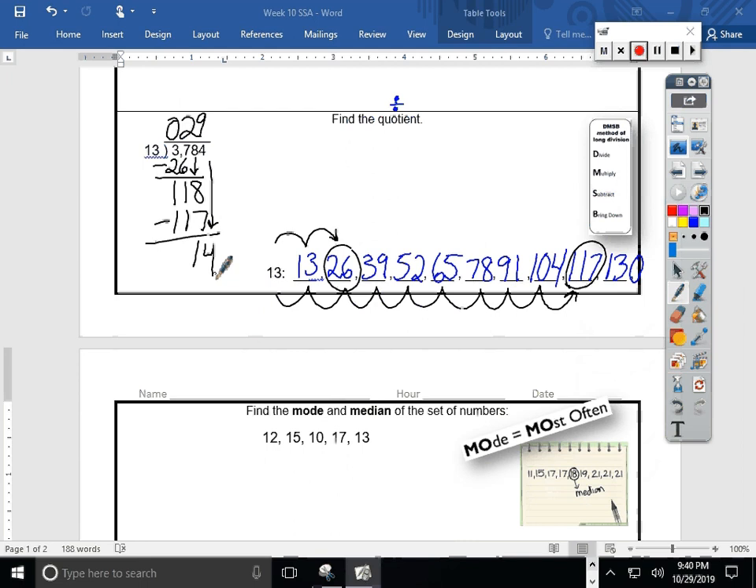Well, 13 can go in there 1 whole time, can't it, without going over. 1 times 13 is 13, and when I subtract, there's 1 left. Oh, there's nothing to bring down. I don't want to forget the brother, but seriously, it looks like we're done. So how would we write this as a final answer? Maybe a mixed number would make sense.